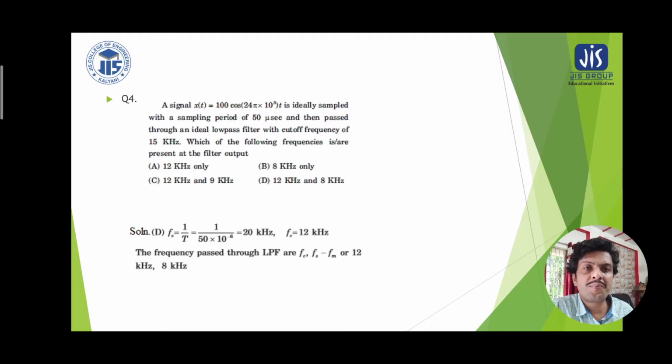Now the frequencies passed through the low pass filter are the carrier frequency, and fs minus fm, that is 12 kilohertz and 8 kilohertz. So you need to consider the carrier frequency, and fs minus fm is another frequency which passes through the filter output, because we have the sampling frequency, and therefore the message frequency is also known. So fs minus fm is another frequency component.